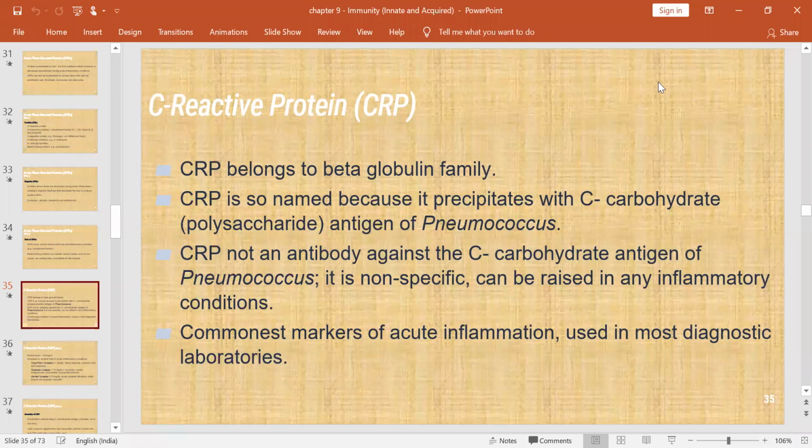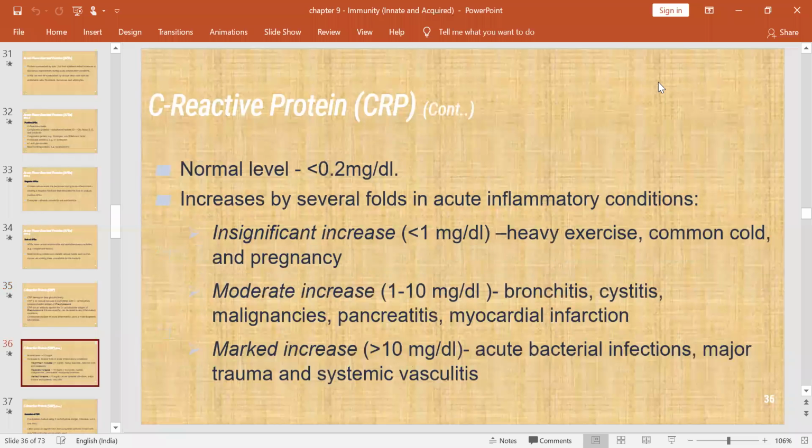In case of inflammation or infection, definitely this CRP will be raised. And this is the most common marker in case of acute inflammation, usually used in diagnostic laboratories. In case of COVID infection, definitely CRP will be raised.